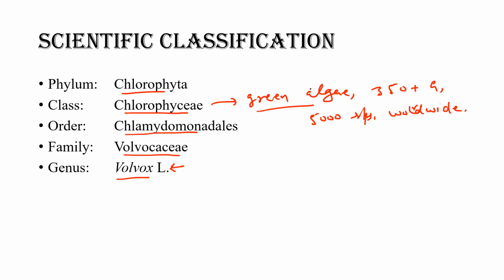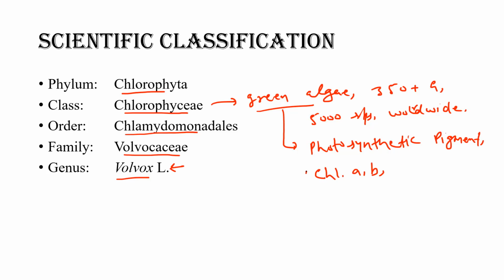As its name shows, it is green algae, so it has the photosynthetic pigment chlorophyll, especially chlorophyll A and B.